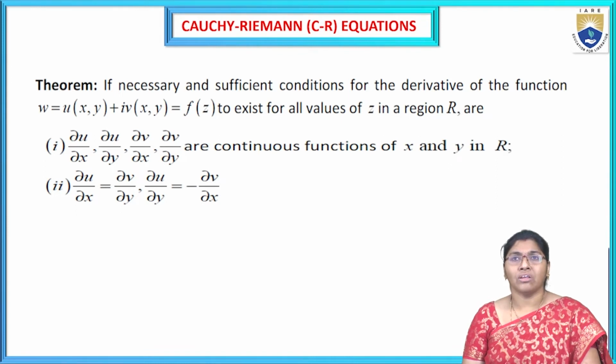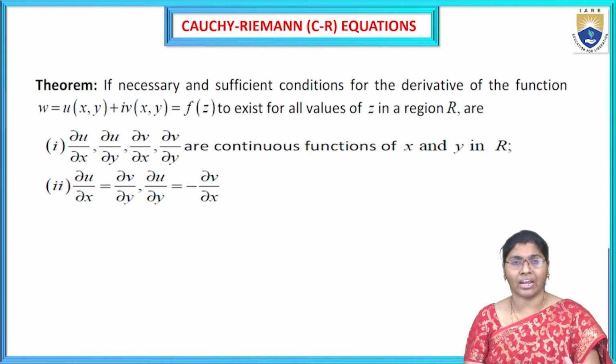The first condition is that dou u by dou x, dou u by dou y, dou v by dou y, and dou v by dou x are continuous functions of x and y in R. These are the analytic conditions. Now the second condition is dou u by dou x equal to dou v by dou y, and dou u by dou y equal to minus dou v by dou x.